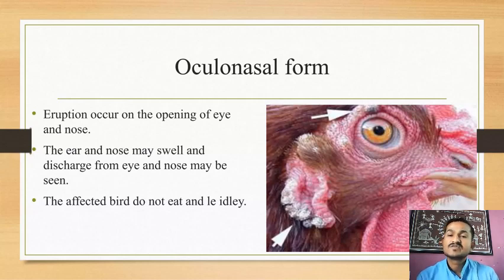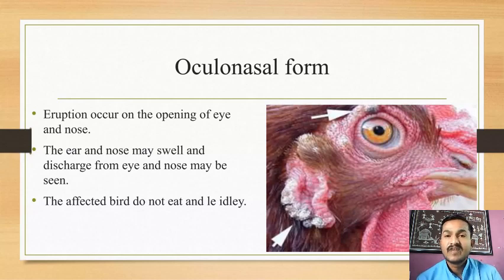Sometimes this form also affects the nostril region, so it is combinedly known as the oculonasal form. The eruption occurs on the opening of the eye and nose. That is the first one. Then the eye and nose may swell, and discharges from the eye and nose may be seen.